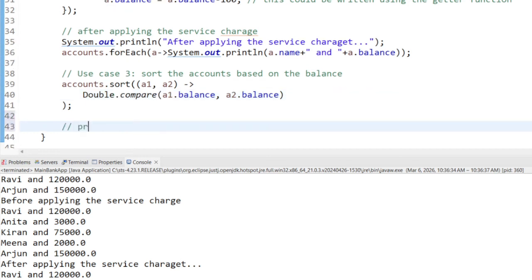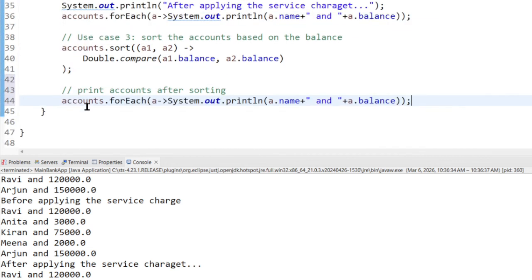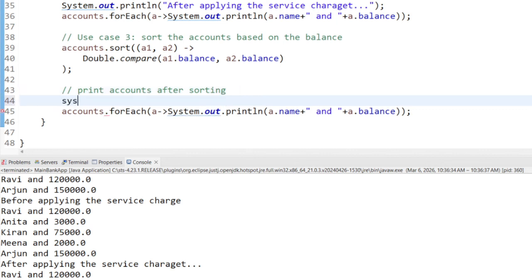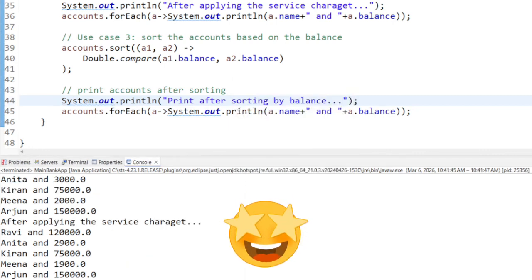Okay, print. So print accounts after sorting. I just copy the same code here. If you want, you can also make a new method, but let's do this now. So print after sorting by balance. Run this. Fabulous. See that now it is sorted based on the balance. So 1900 is the lowest amount, then 2900, 75,000, 1,20,000 and 1,50,000.